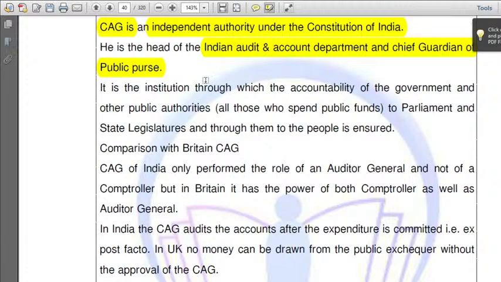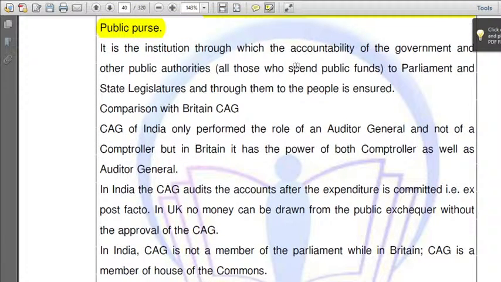That means he checks the accounts. He is the head of it. He is the institution through which the accountability of the government and other public authorities to Parliament and state legislatures, and through them to the people, is ensured. That means if the government, Parliament or a state legislature spends money arbitrarily, they will be held accountable by CAG. In what way? He will check the accounts and question the government why you have done it like this. They ask for the explanation. In this way, CAG plays the key role.